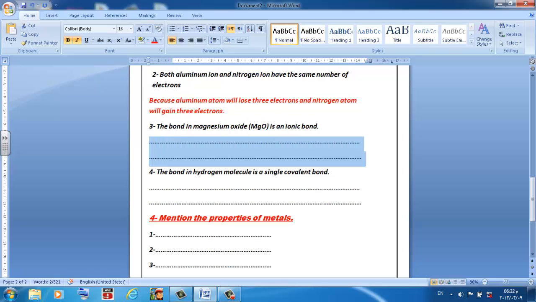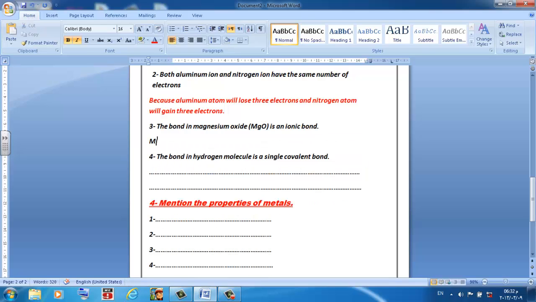Mg, or magnesium, loses 2 electrons and changes into a positive ion.